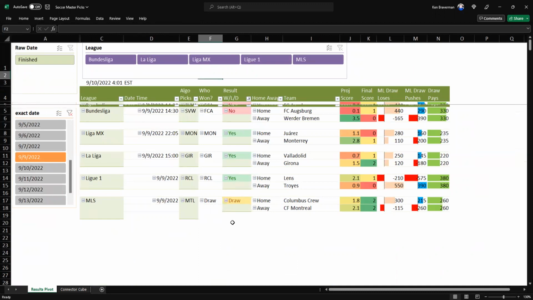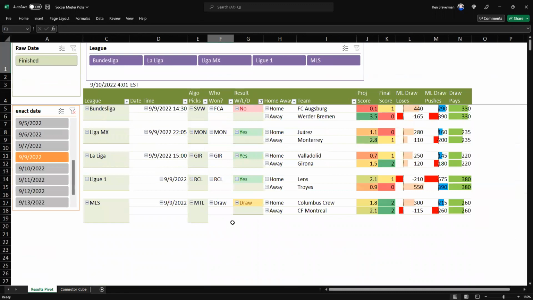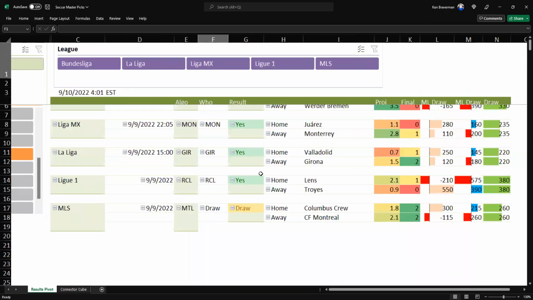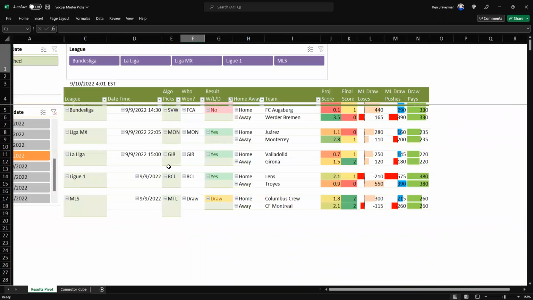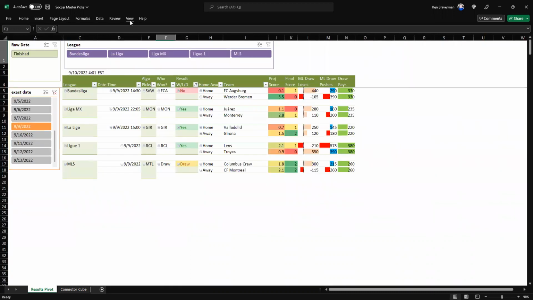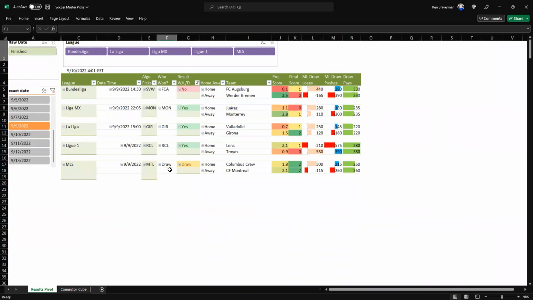Right? Yesterday, see if that freeze stops when I move around. Yesterday, there were 5 games. This is Friday the 9th. Okay. We have the league like over here. I'm actually going to get rid of the freeze panes because I think that will be easier for you to view this. This is a brand new way of doing this. Wait till you see how cool this is to browse.